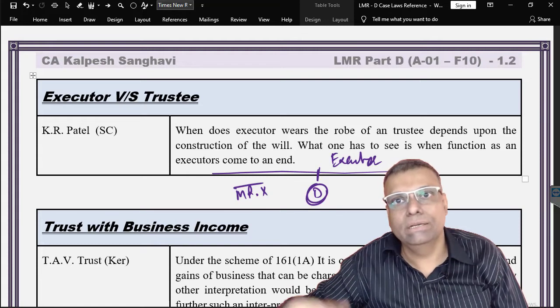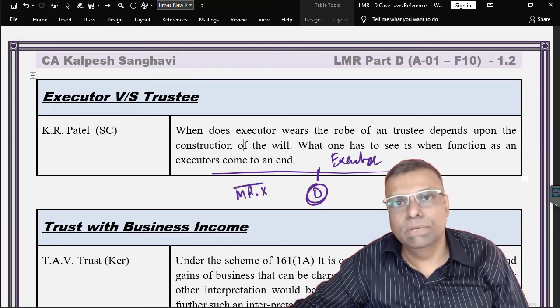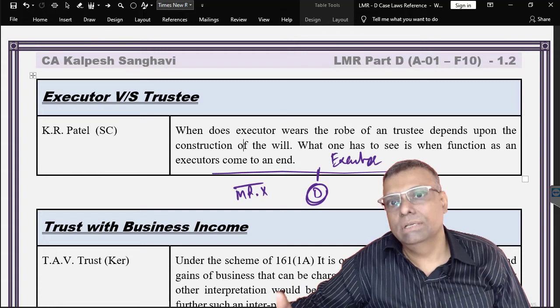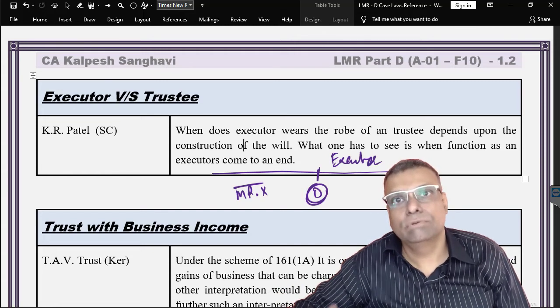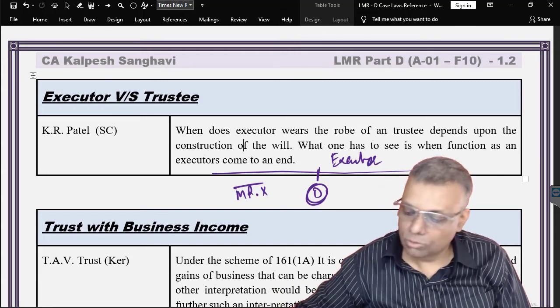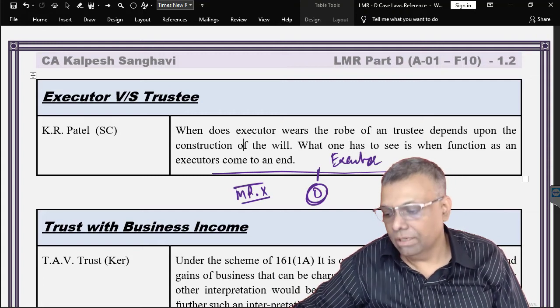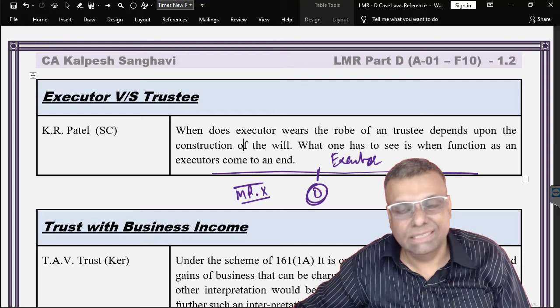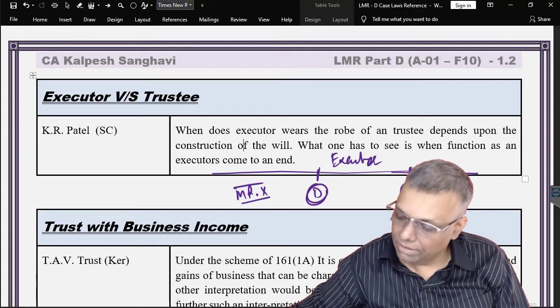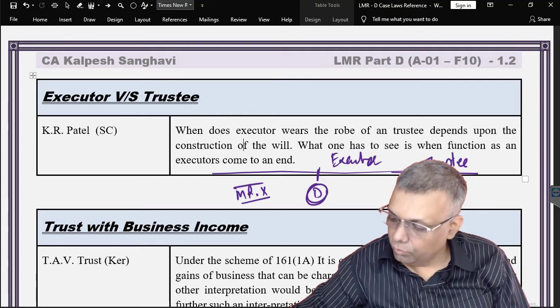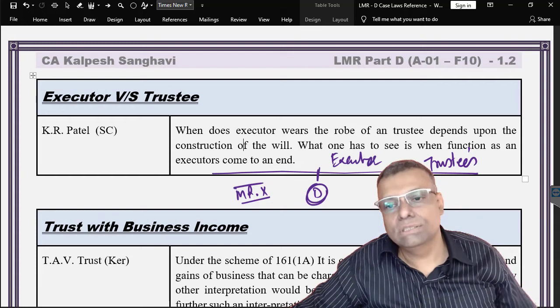So whatever money he is leaving behind, some or the entire money, is to be converted into a trust for the benefit of someone. Maybe a father is creating a trust for the benefit of his son, for example.